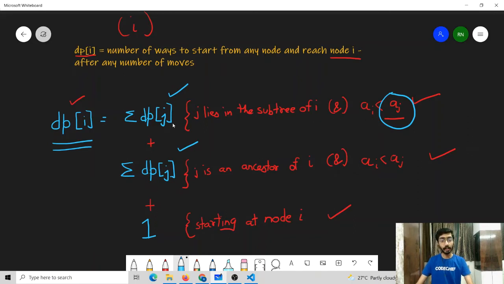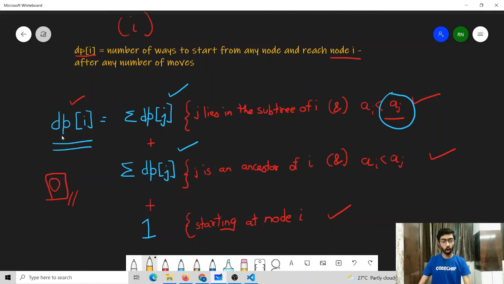Another thing that will make our implementation easy is we can initialize our DP table with 0. And why would this make our job easy? Because when we consider some subtree, all the nodes which have ratings lesser than the current node should not be considered in our contribution. And since the value for them will be 0, the contribution will not be taken. So it will be easier for us to initialize the DP values with zeros.